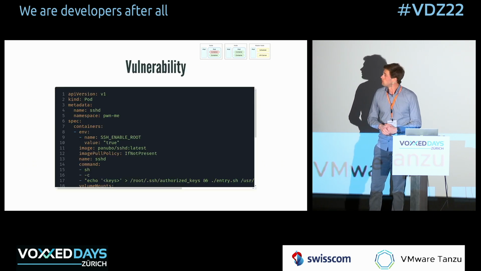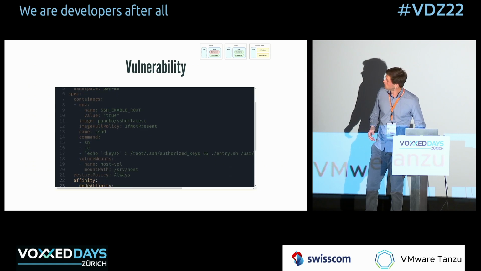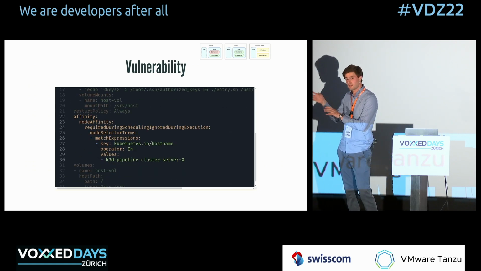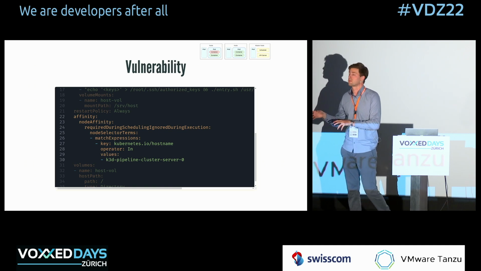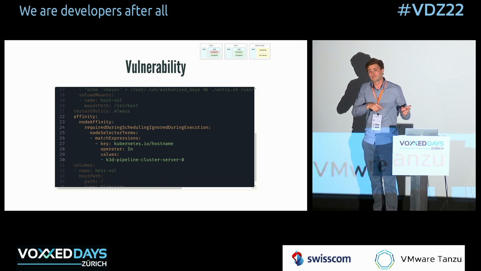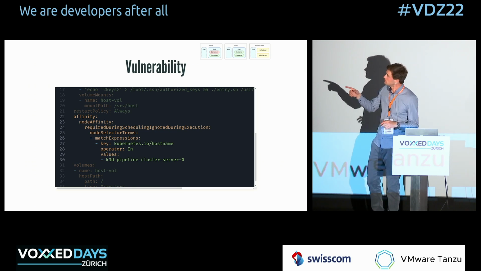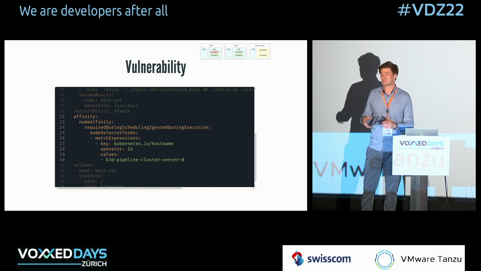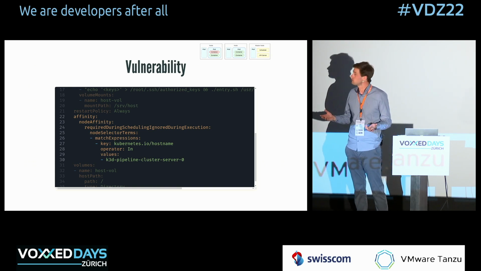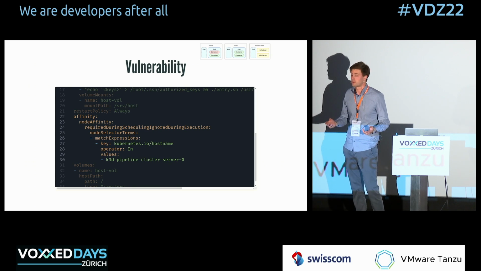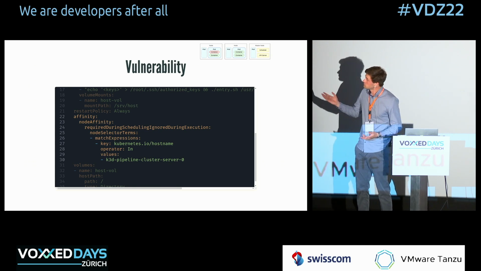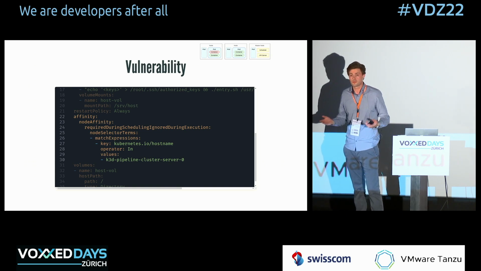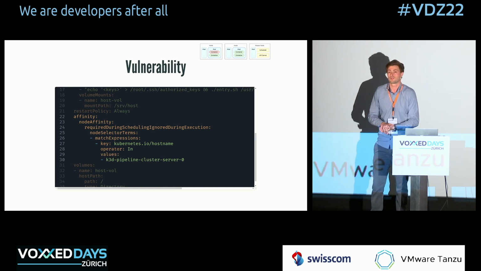So we get back to our little pod definition. Essentially what we can define is a node affinity, right? This tells Kubernetes where that pod should be scheduled. And I knew already the host name of my worker node, right? It was k3d-pipeline-cluster-agent-2. So I looked up on K3s online how it calls its master nodes, and it turns out it calls them server and the worker nodes agent. So I just tried, okay, k3d-pipeline-cluster-server-0. If there is a master node, it's probably going to be under that name.